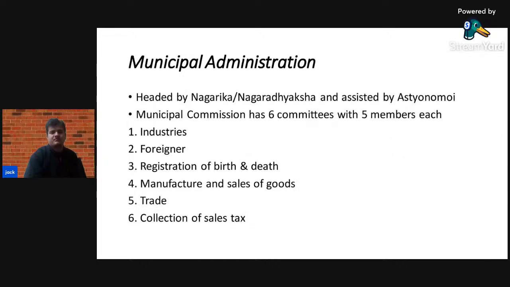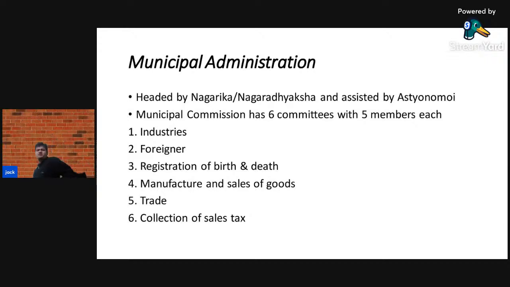Then we will discuss the municipal administration. Like today we have municipal commissions, municipal corporations in various cities. At that time the big cities had the municipal administration, and the head of the municipal administration was Nagrikas or Nagar Adhyaksh.